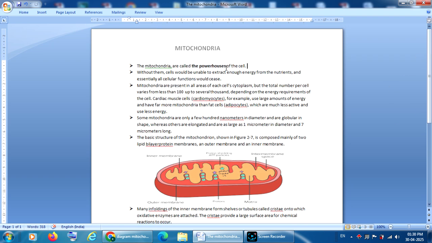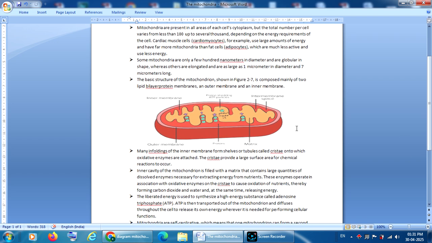So mitochondria are called the powerhouses of the cell. The basic structure is a bilipid layer. It contains an outer membrane and an inner membrane, and the inner membrane is thrown into several finger-like projections called cristae. On the cristae, so many oxidative enzymes are present, and the space inside the mitochondria is called the matrix, which is filled with so many enzymes. These enzymes react with the oxidative enzymes present on the cristae to release energy, carbon dioxide, and water.